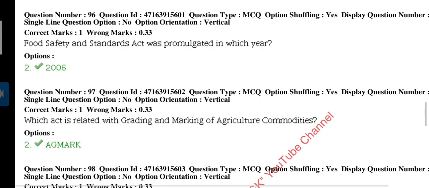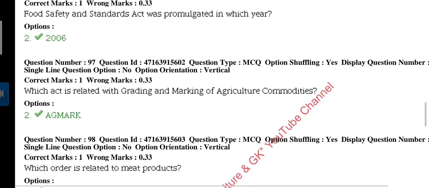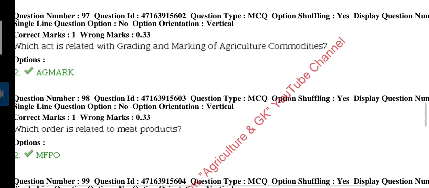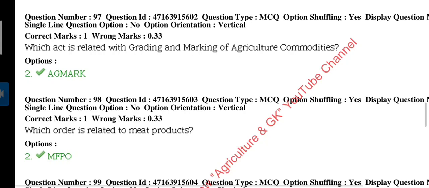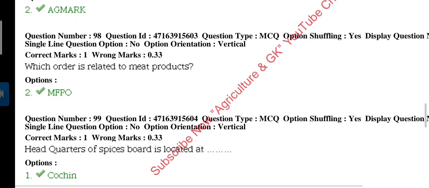The Food Safety and Standards Act was promulgated in 2006. Question 97. Which act is related to grading and marketing of agricultural commodities? It is AGMARK, a certification of agricultural products to assure quality.